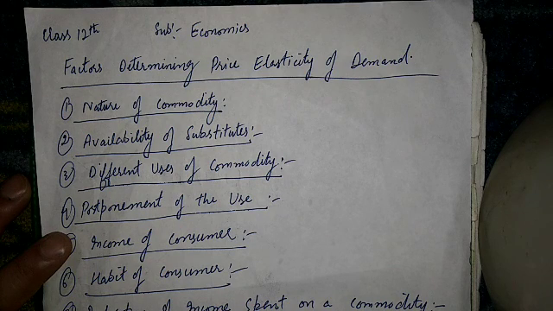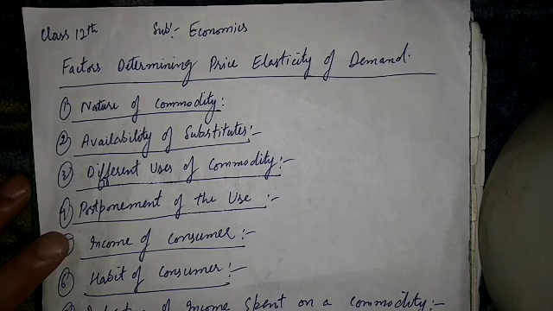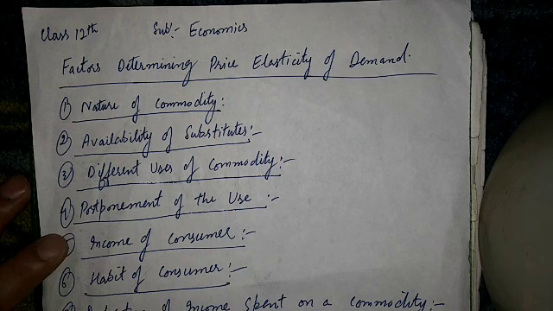You see, goods on which a consumer spends a very small proportion of his income, example, toothpaste, newspaper, needles, etc., will have an inelastic demand.